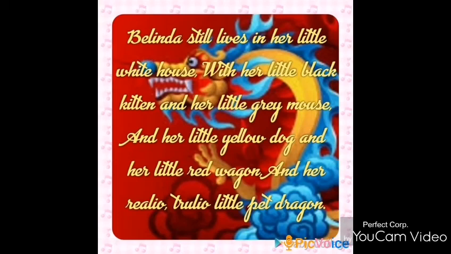So Belinda enjoys living in that white house after the incident of the pirate, where Custard very bravely faced the pirate and put him to death and devoured him. So after that incident also, Belinda is in the same white house and she enjoys living with her pet animals. That is the black kitten, grey mouse, yellow dog, and her little pet dragon. And they all enjoy sitting in a wagon making fun of this dragon.